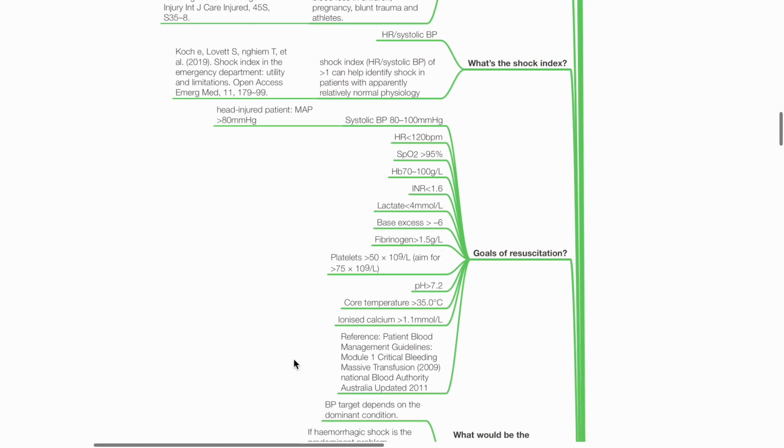What are the goals of resuscitation? This includes systolic BP of 80 to 100 mmHg, MAP of more than 80 mmHg in head-injured patients, heart rate less than 120 beats per minute, SpO2 more than 95%, Hb of 7 to 10 grams per dl, INR of less than 1.6, lactate of less than 4, base excess of more than -6, fibrinogen of more than 1.5 grams per liter, platelets more than 50, pH more than 7.2, core temperature more than 35 C, and ionized calcium more than 1.1 millimoles per liter.